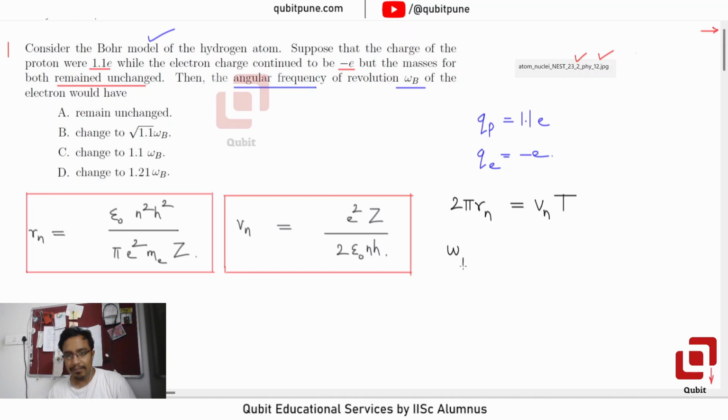And what is omega then? Omega b would be 2 pi by T, the angular frequency, and that will be equal to Vn by Rn. Have you understood this? Omega b is equal to Vn by Rn.